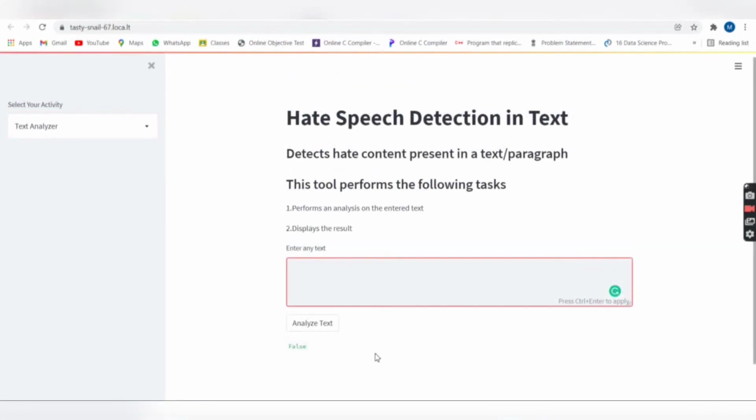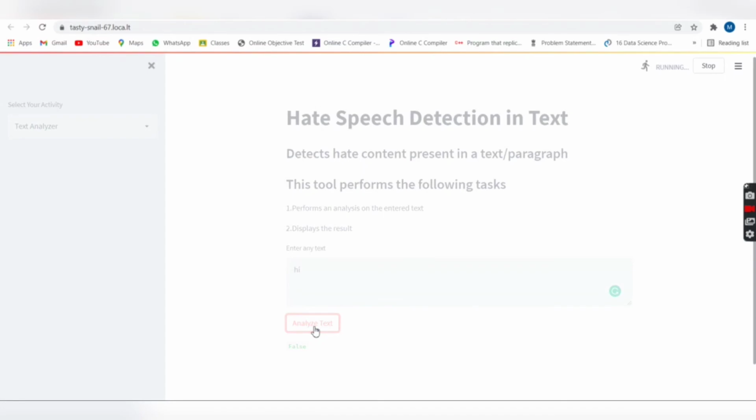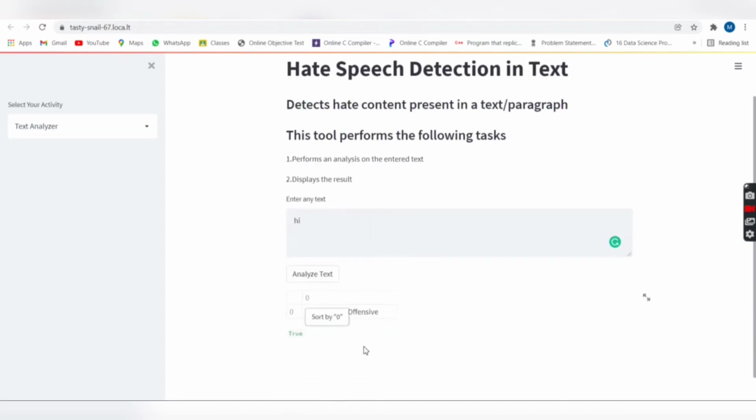How the text analyzer actually works is, if you have your own data which is to be analyzed, you can just enter your text here and click analyze text and the result will be generated. So let me just show you how it works. Let me just type hi, which is neither a hate comment nor an offensive comment, and once I click analyze text, the analysis starts. Since hi is neither hateful nor offensive, the result is shown as no hate and offensive comment. Whereas when I give an offensive comment